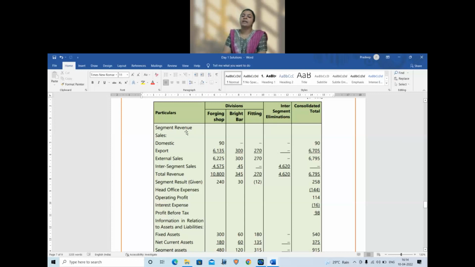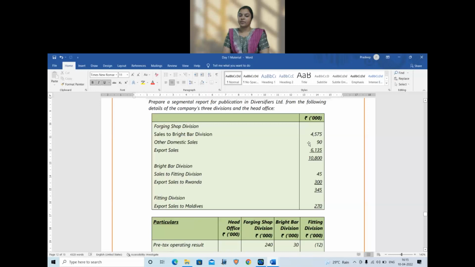First, segment revenue. Under that, we have sales, domestic sales, export sales. Now, when we write this domestic sales and export sales, we are only going to write external values. Inter-segment values have to be reported separately. So, external sales 6225, 300 and 270. Inter-segment sales will be 4,575 and 45 as given in the question. 4,575 sales to bar division and sales to fitting division 45.